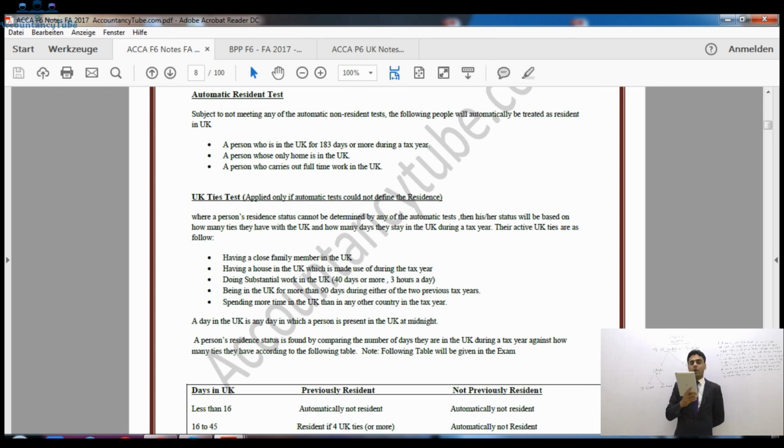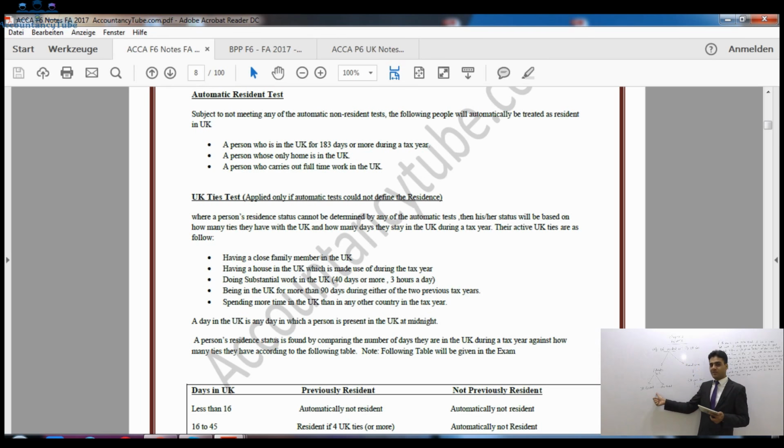The second condition says that a person whose only home is in the UK, so if you have only one home and it is in the UK, then again you will be considered UK resident. And the third test says that a person who carries out full-time work in the UK will also be considered UK resident. Alright? So if you fulfill any of these criteria, you will be considered UK resident. Now the question arises: we know that if you spend 46 days or less, you will be considered non-resident. If you spend 183 days or more, you will be considered UK resident.